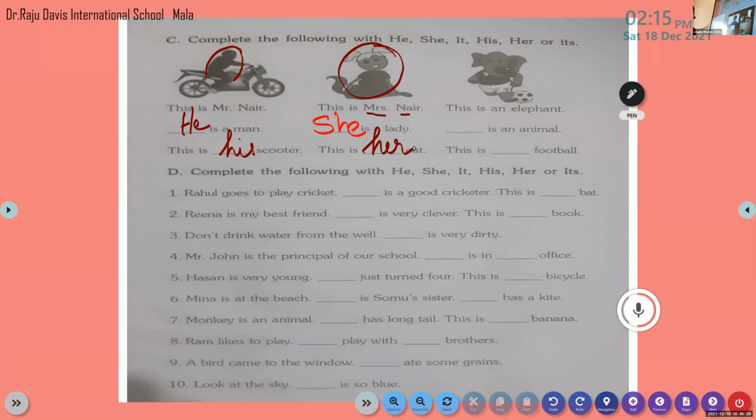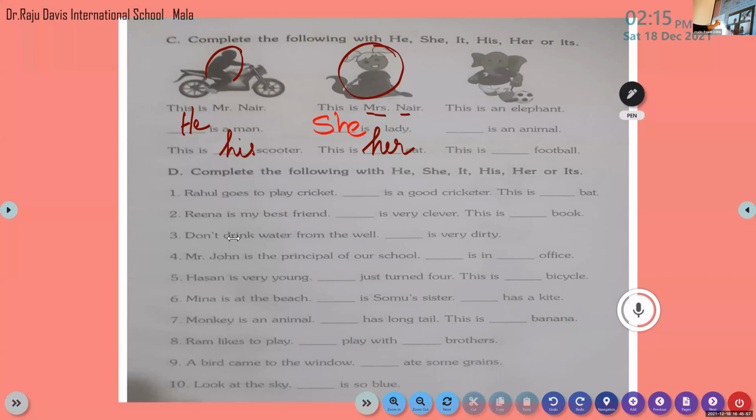Have you understood? When we are talking about that person alone, or the thing alone, or the animal alone, then we have to use he, she, or it. If you're talking about their belongings, it belongs to them, then we have to use the pronoun according to the person, that is her, his, or its. Okay, very good. Okay, Krishna, come on, do the third question.